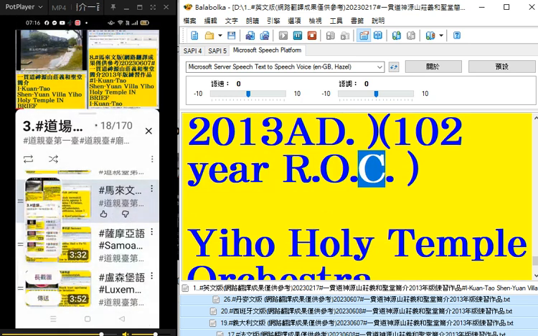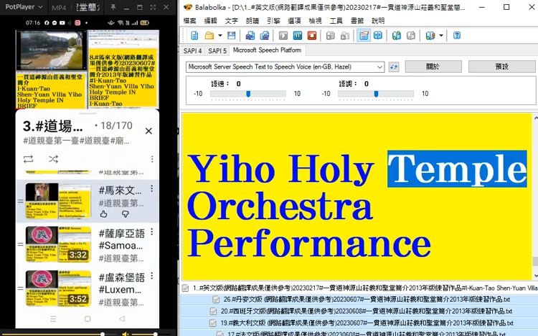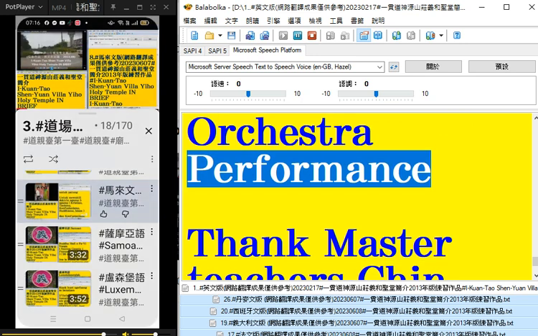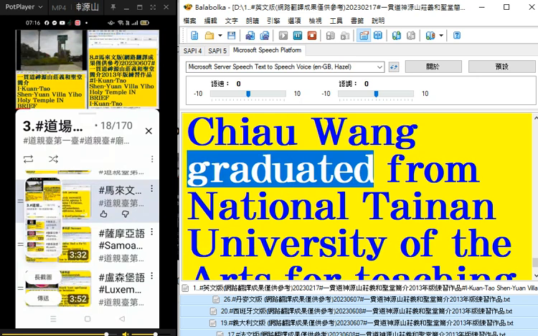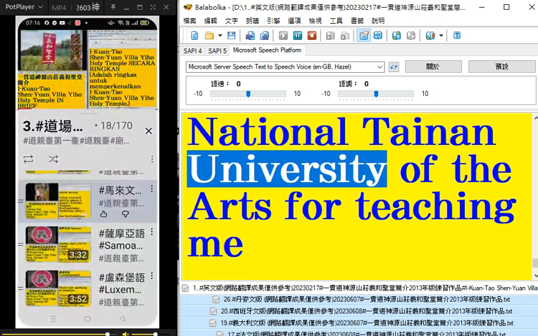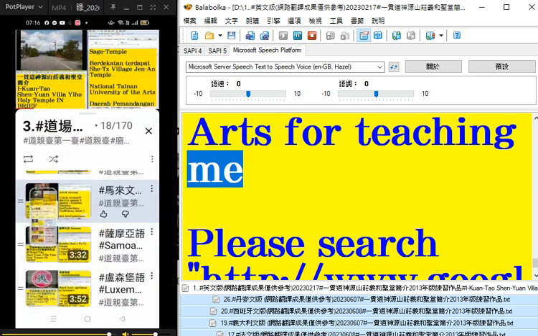102-year ROC. Yaiho Holy Temple Orchestra Performance. Thank Master Teachers Jin Ting Chiao, Meg Tio Wang graduated from National Taiwan University of the Arts for teaching me.